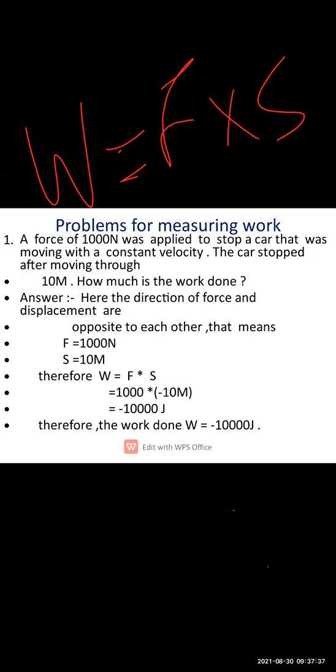A force of 1000 Newton was applied to stop a car that is moving with a constant velocity. The car was moving with constant velocity, and 1000 Newton force was applied to stop the car.